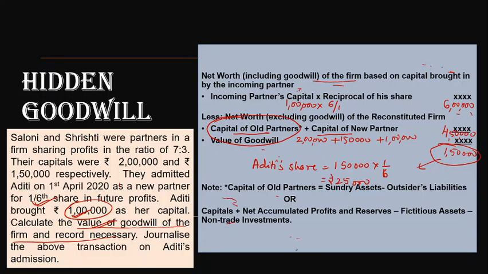Another thing to remember is that the old partners' capital can be given indirectly. That is again your accounting equation, assets minus outsider liabilities. So this is also one way to find out the capital of old partners.